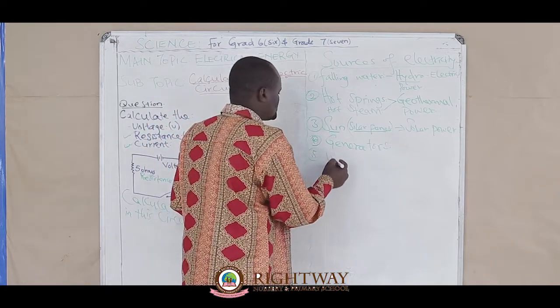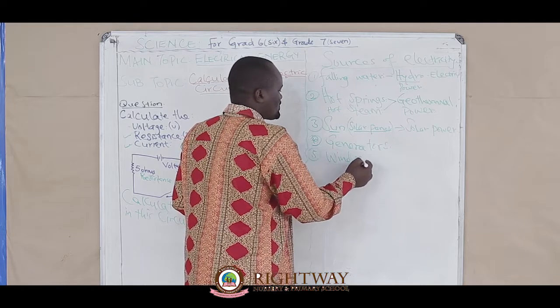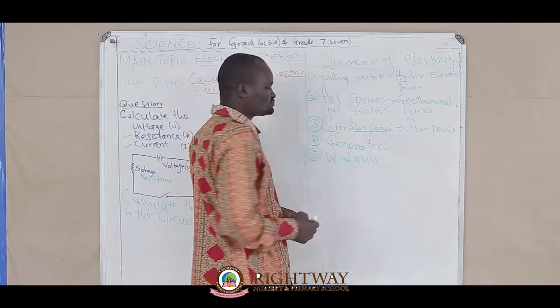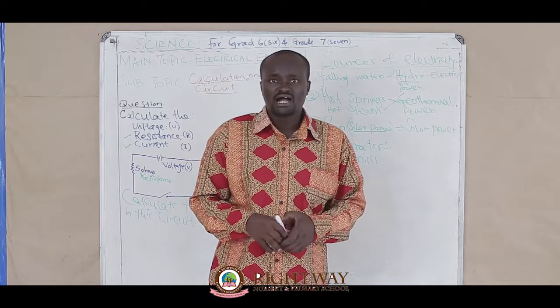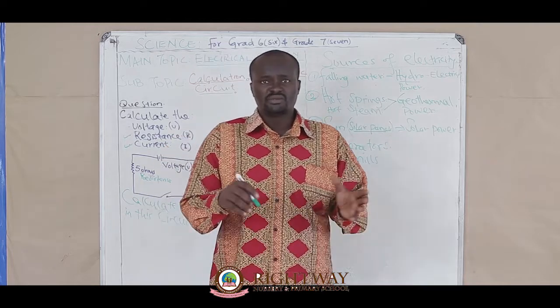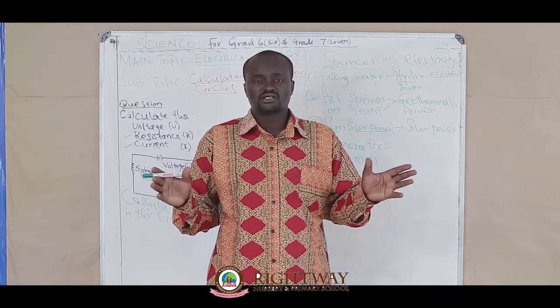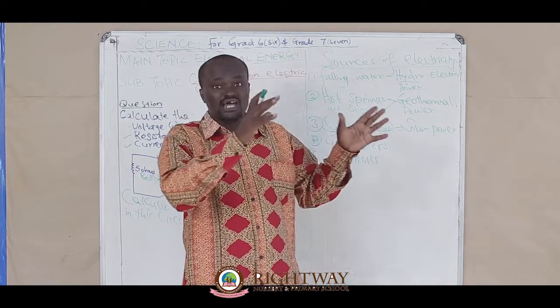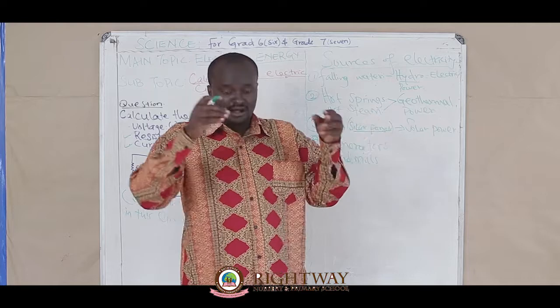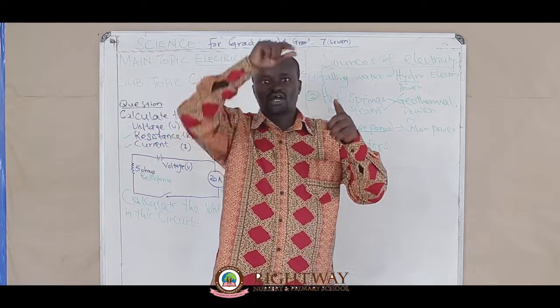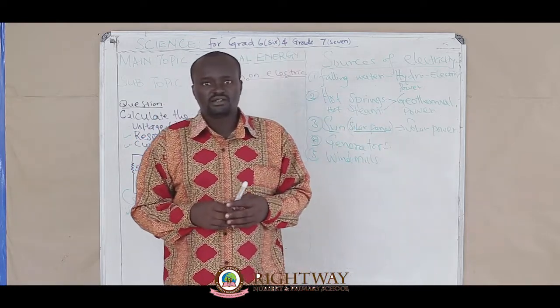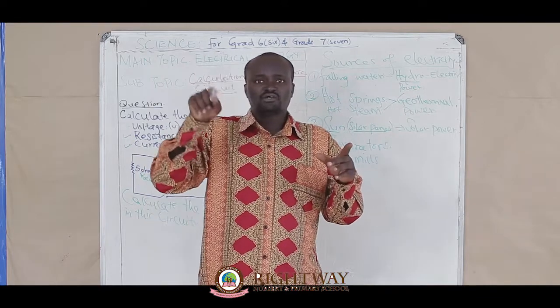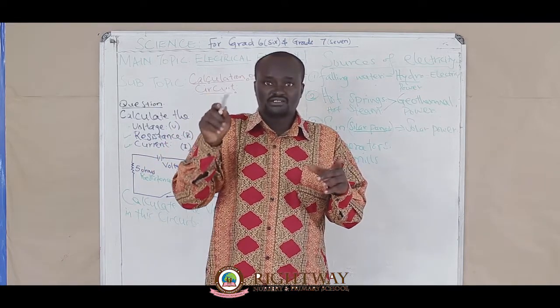But number 5, we have the windmill. Windmills also are a source of electricity. A windmill is a sort of project whereby some posts are set in a place where there is strong wind. Some posts are set, and then we have some wind vanes that will rotate.